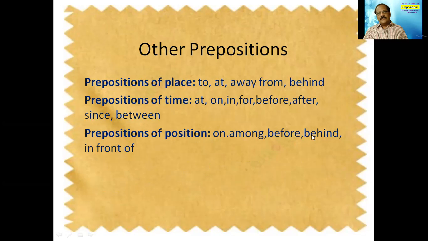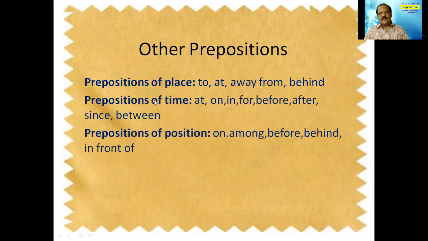Prepositions of place: we are categorizing these prepositions which represent place. For places, what kind of prepositions are used, and for time, what prepositions are used. For position also we have some prepositions. For example, if you take prepositions of place, we use to. He went to Hyderabad. He is at the railway station. He is away from home. Likewise, behind: a house is behind.